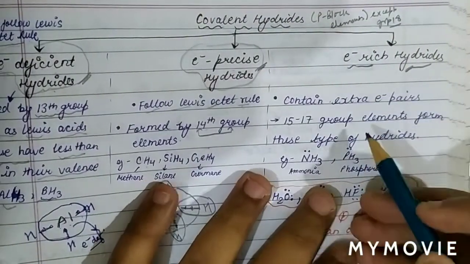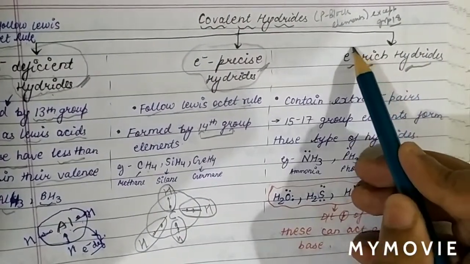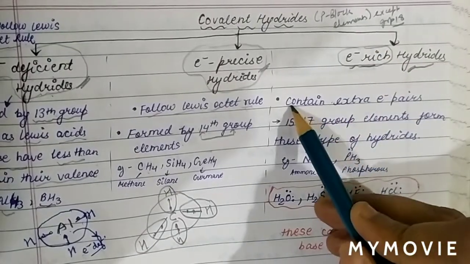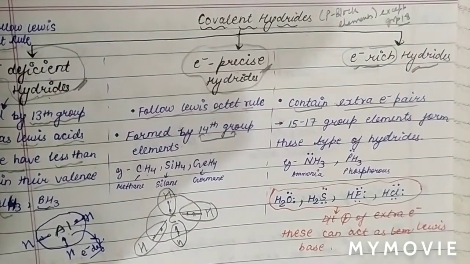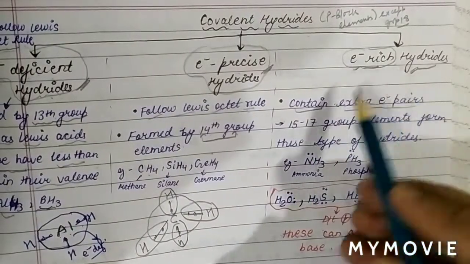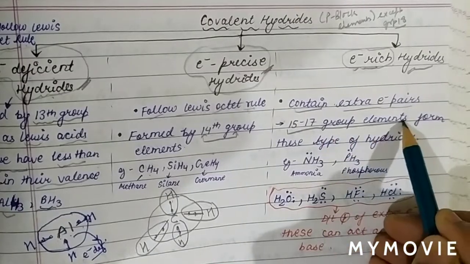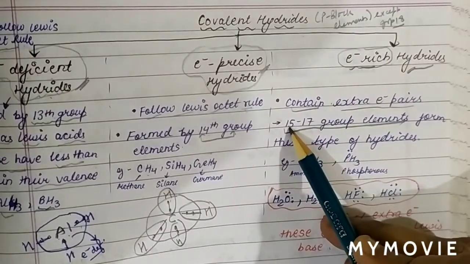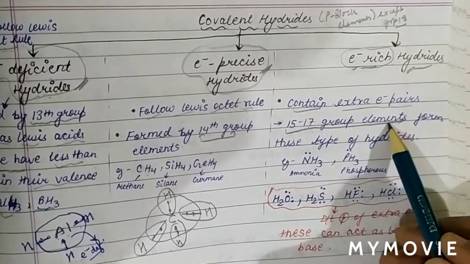So basically, as is clear from the name electron rich, these hydrides contain extra electron pairs. These hydrides are formed from group number 15 to group number 17 elements, as group 18 does not form hydrides. So group 15, group 16 and group 17 form electron rich hydrides.